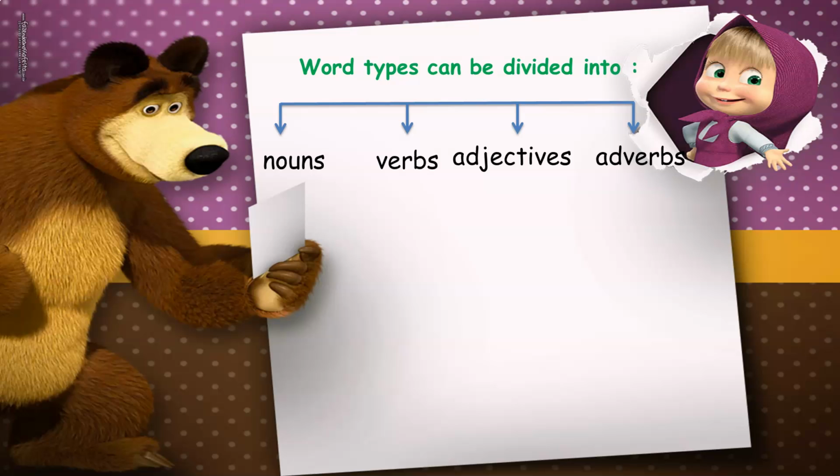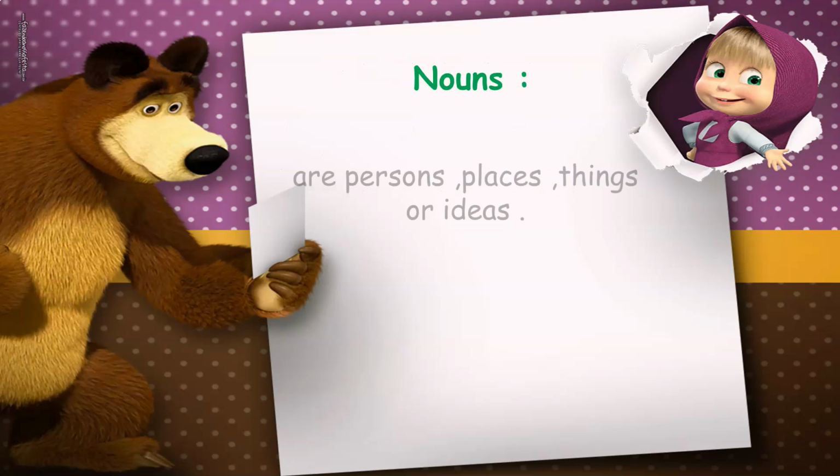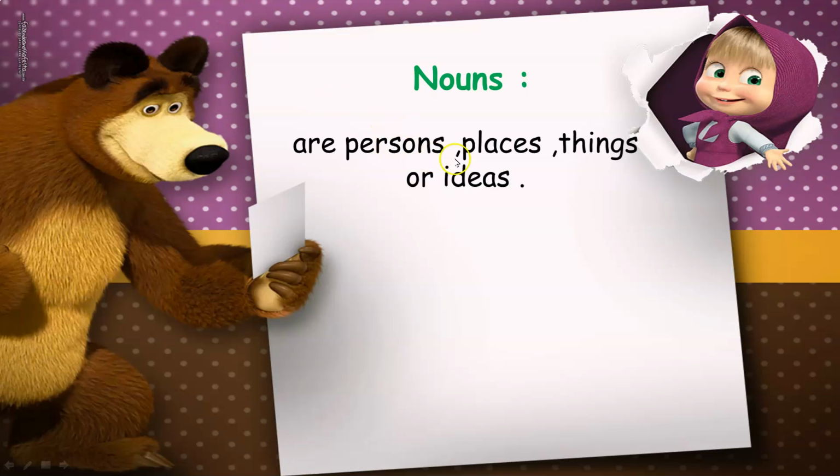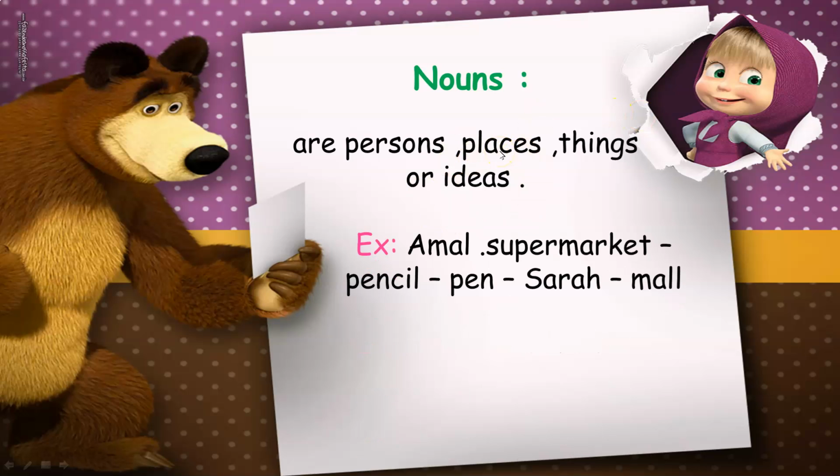What do I mean by nouns? Focus with me, please, girls. Nouns are persons, places, things, or ideas. I mean the persons, the places, the things, or the ideas. For example, Amal is a noun. Supermarket is a place. Pencil is a thing. Pen is a thing. Sarah is a person. Mall is a place.